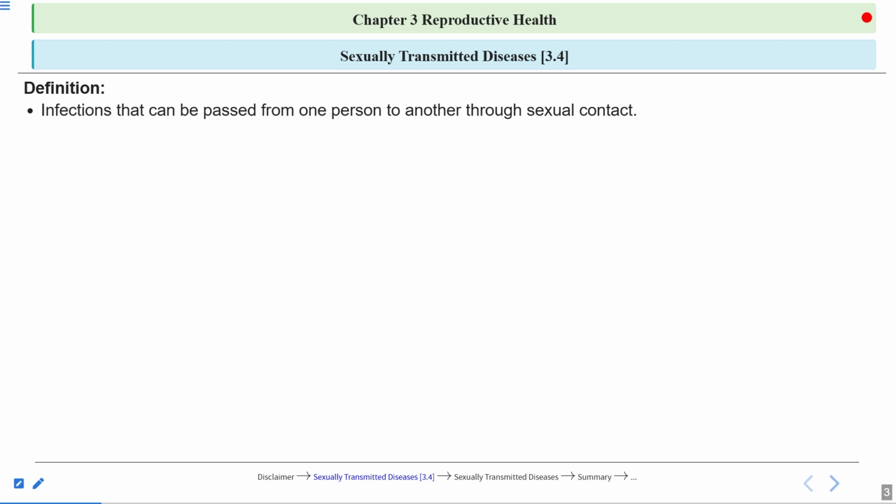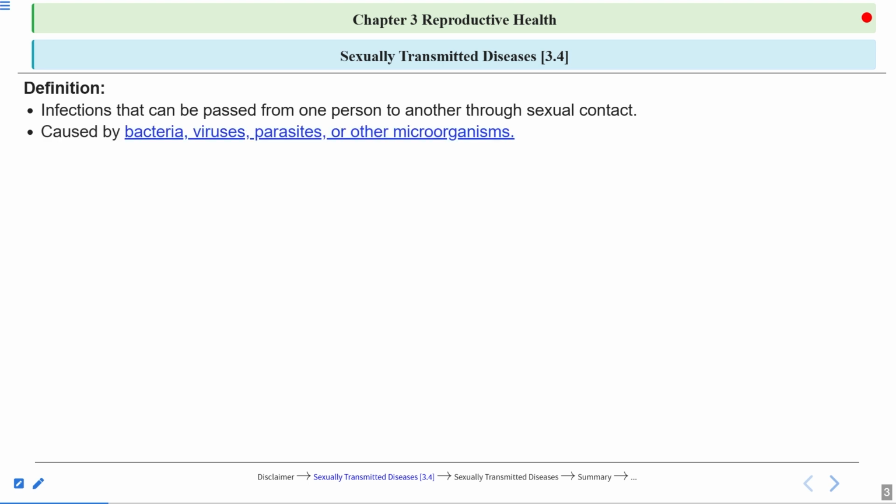Or you can also say that the infections which are passed from an infected person to another healthy person through sexual intercourse or sexual contact, during coitus, are known as sexually transmitted diseases. Basically these diseases are spread through body fluids such as semen and vaginal secretions.